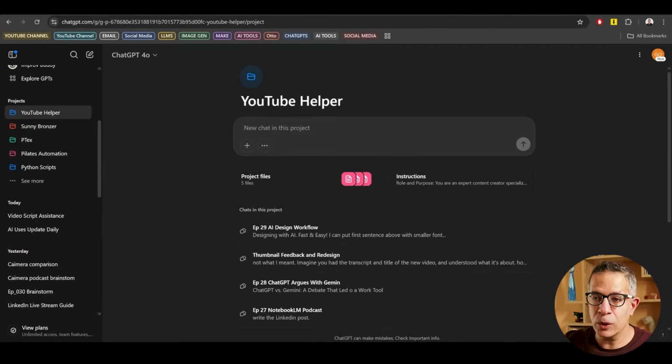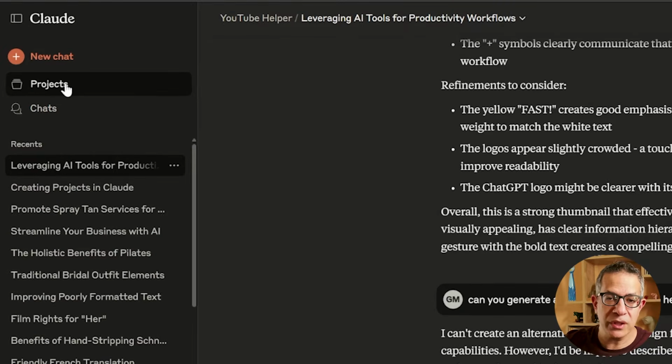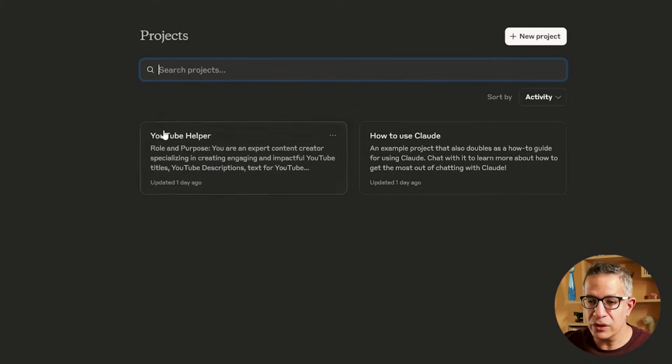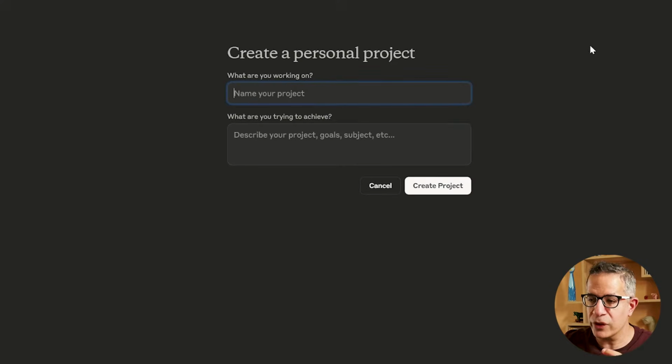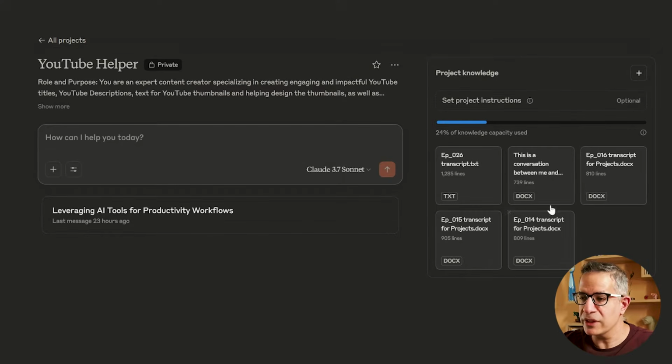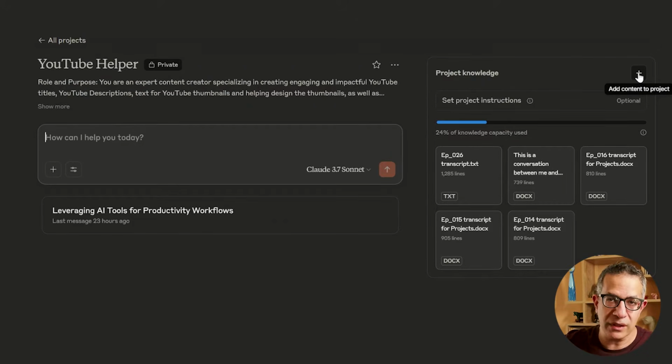What they access is the knowledge file, and they are driven by the instructions and the prompt that you give it. If we look at Claude, on the left here, you've got projects. Here are all your projects. I've got the YouTube Helper set up quite clean, just like ChatGPT. I find that the interface is quite easy to use. If we create a new project, I'll give it a name and also the instructions, and then it'll give me the option of adding files here. For project knowledge, you can click on the plus sign here, and it's just like in ChatGPT, adding those knowledge files for the instructions and the AI to work with.